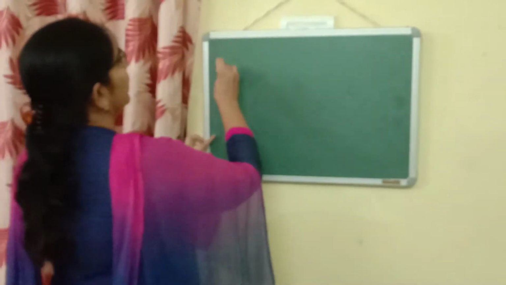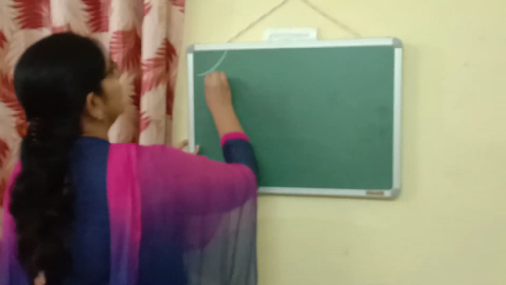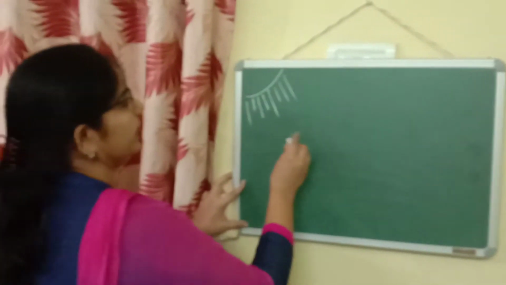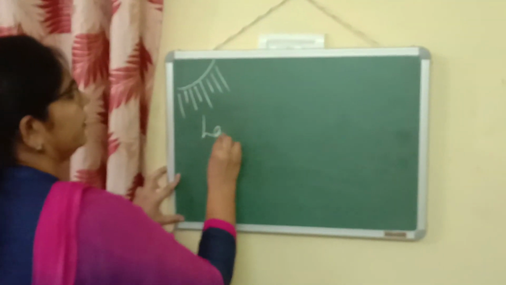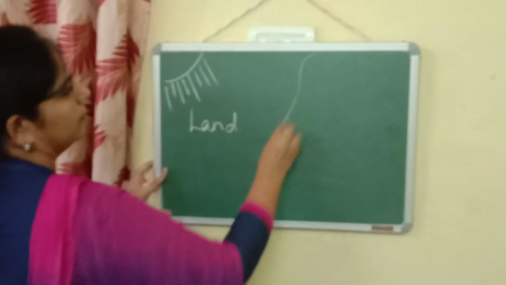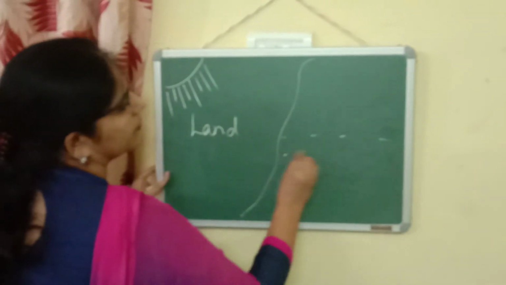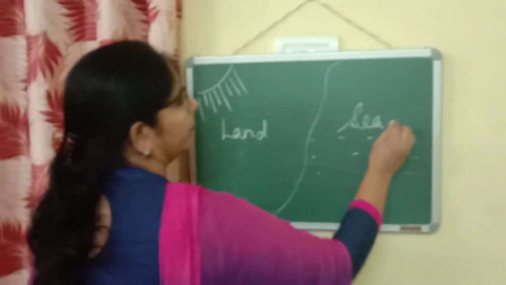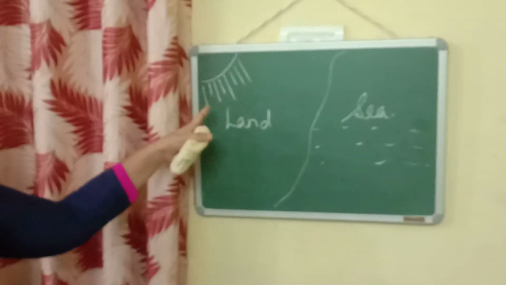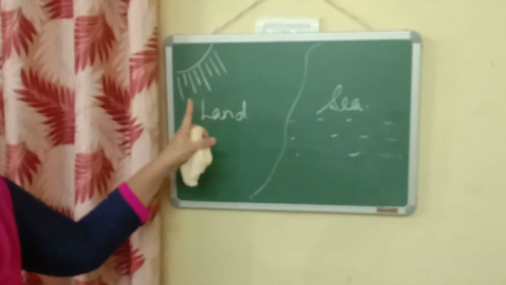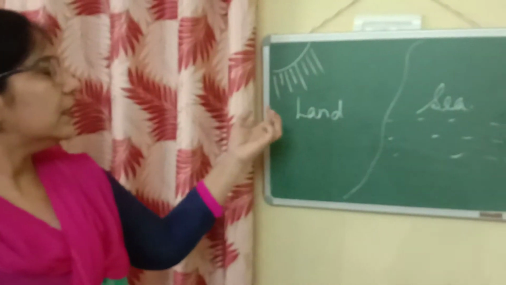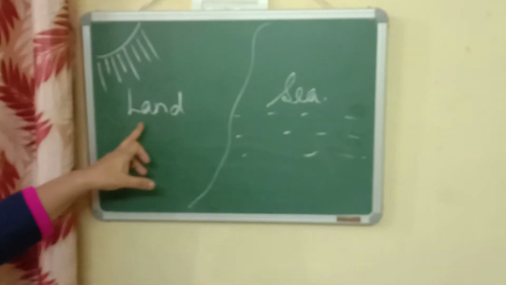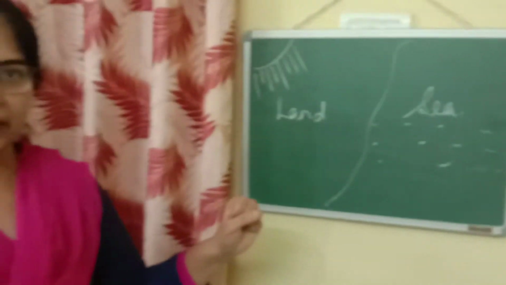Now children, what happens during the daytime? There is bright sunlight and here is land and here is, suppose, sea, the coastal areas. Now during the daytime there is bright sunlight and the absorption power of land and sea is different.